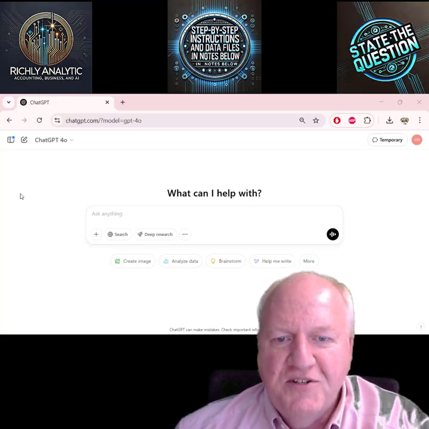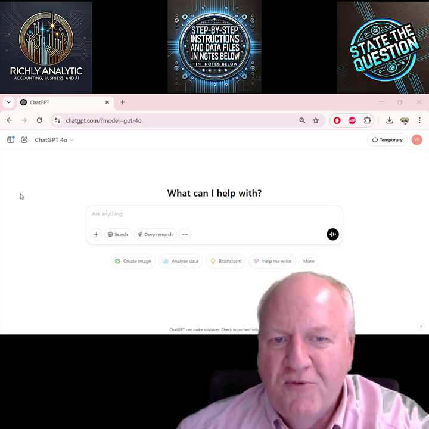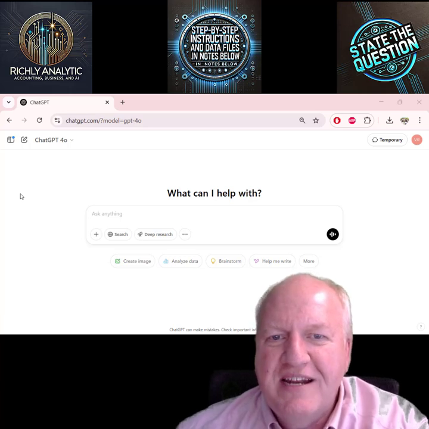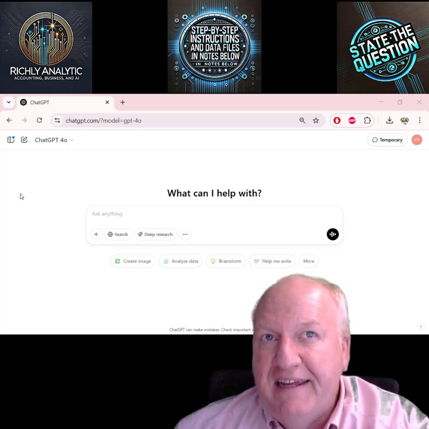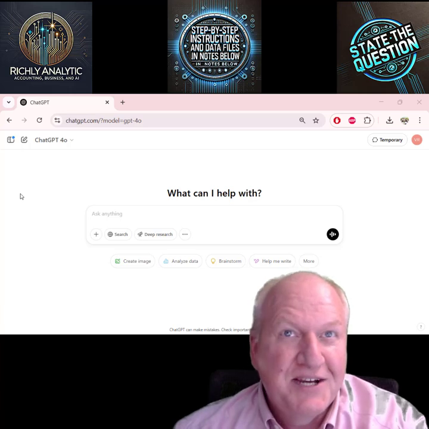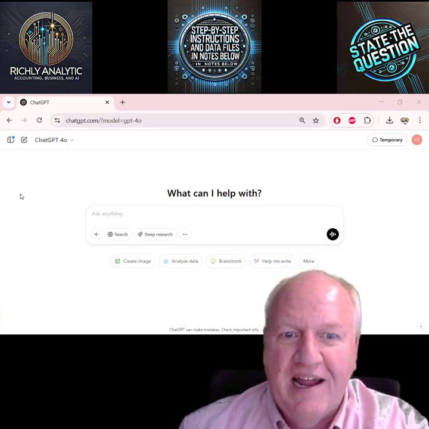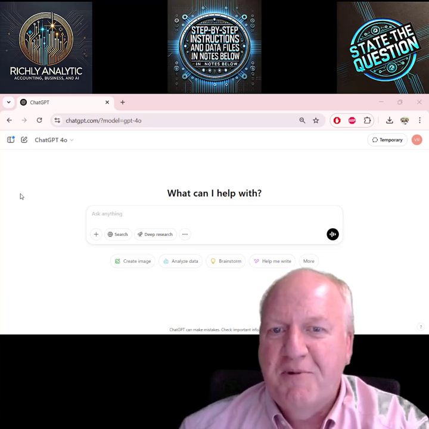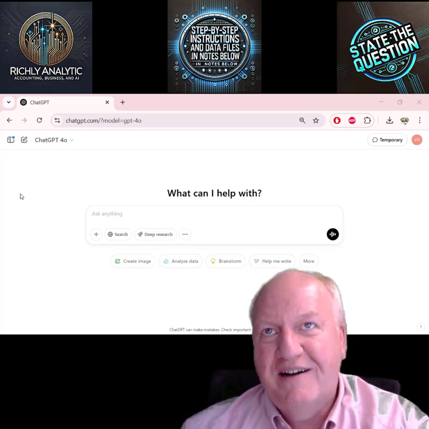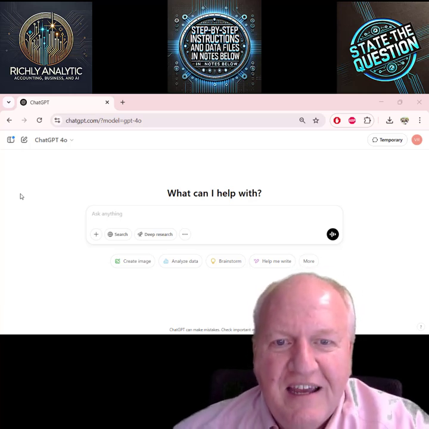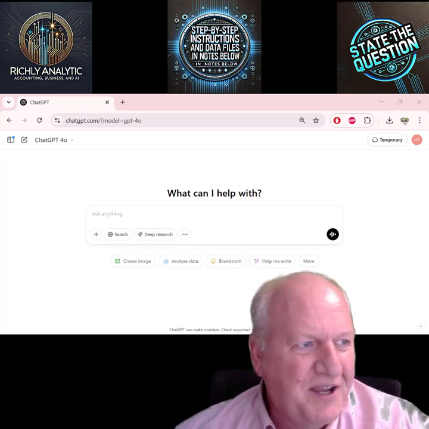In this lab, we're going to use ChatGPT to perform a Benford's Law analysis. Now, in diagnostic analytics, we're often trying to compare a theoretical distribution with an actual distribution and see if they depart from each other, and then try to explain why. Benford's Law essentially provides a theoretical distribution of the first digit. And so we're going to use a data set to evaluate that.